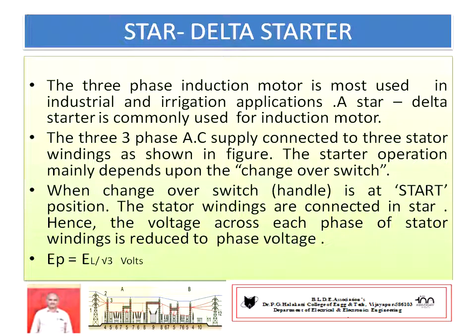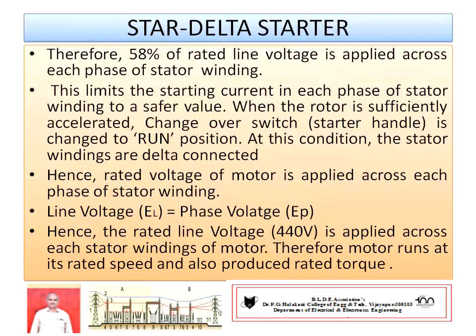This voltage is applied across each phase of the stator winding. Hence, with reduced voltage, the motor will start at some speed which is less than rated speed. Therefore, 58% of rated line voltage is applied across each phase of the stator winding. This limits the starting current and the motor will start. Once the motor starts running, the changeover switch is changed to the run position. At this condition, the stator windings are connected in delta.